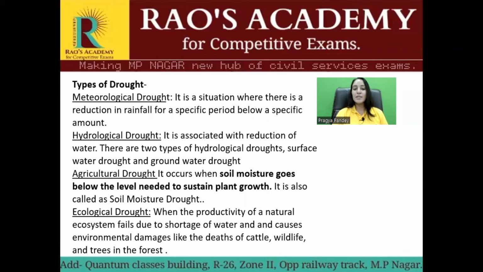The fourth and the last one is the ecological drought. It is when the productivity of a natural ecosystem fails due to shortage of water and causes environmental damage like the death of cattle, wildlife, and trees in the forest.